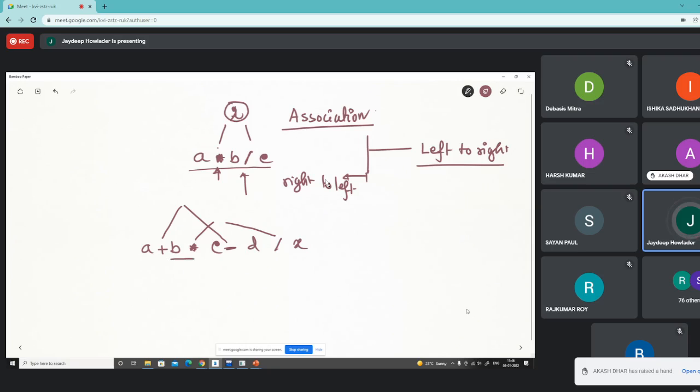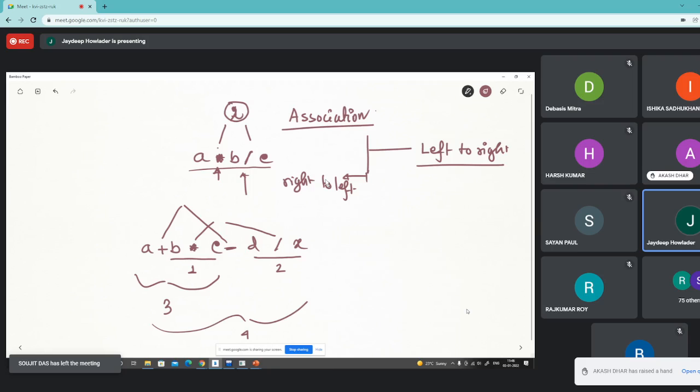So this one will be executed first, then this one will be executed. Then we have an addition. Again, addition and subtraction have left to right association. So then we will be executing the addition, and then finally we'll be executing the subtraction. Okay. Get it?